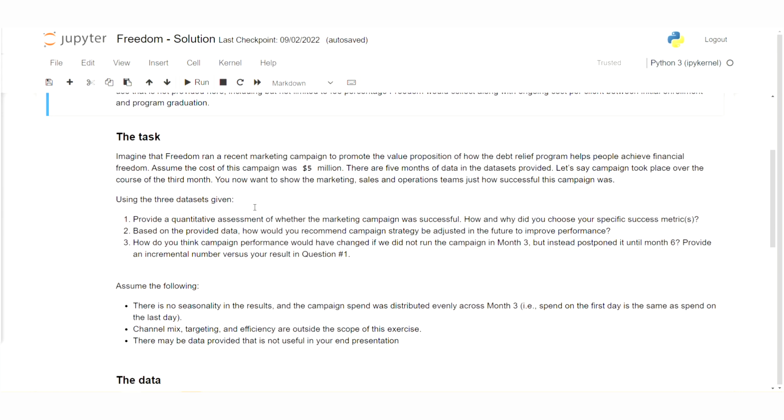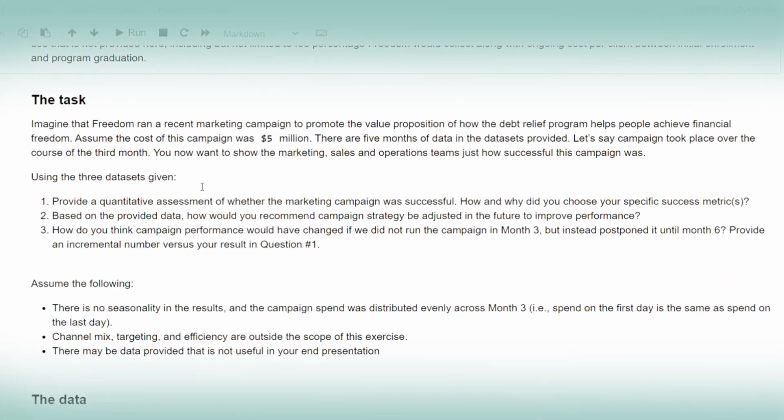Now imagine that Freedom just ran a marketing campaign to promote their program and explain how it helps people achieve financial freedom. Our task is to assess the success of this campaign and make recommendations for future marketing campaigns based on the provided data. We are given 3 complete data sets that each span a duration of 5 months, and we know the cost of this campaign was $5 million. We know the campaign took place over the course of the 3rd month. Using that information, we are tasked with answering the following questions.